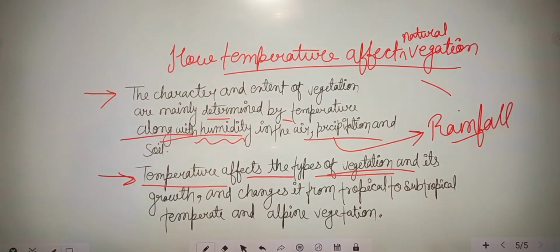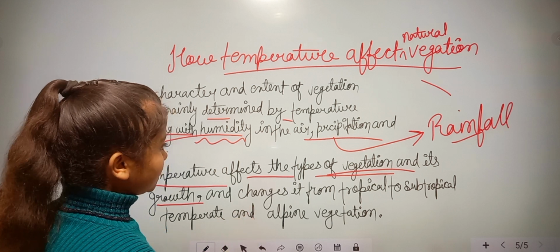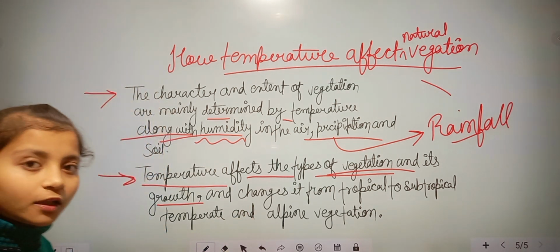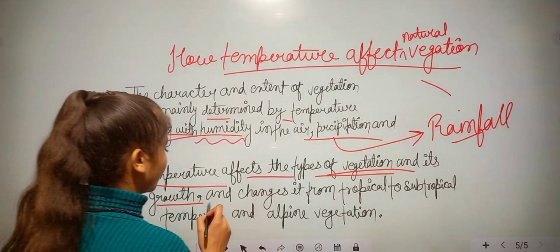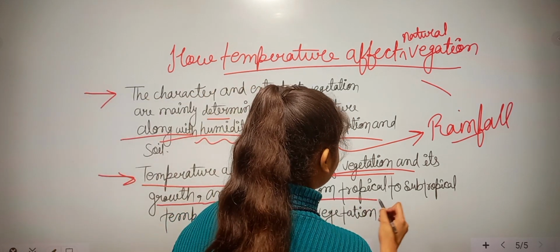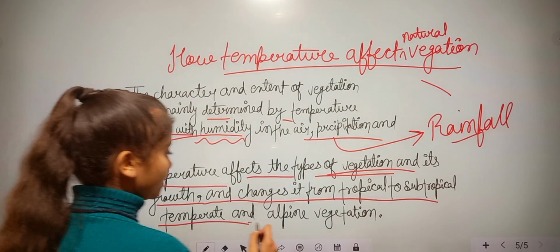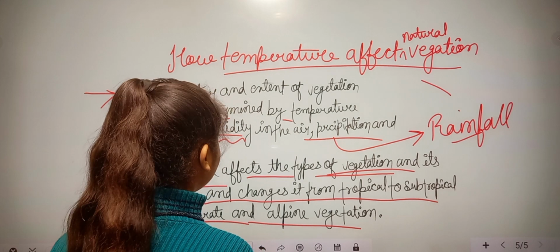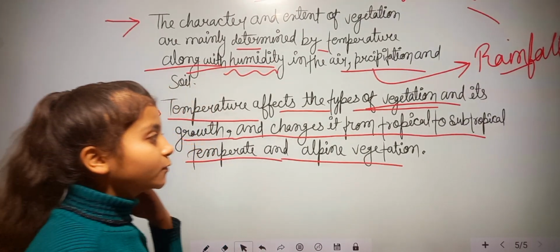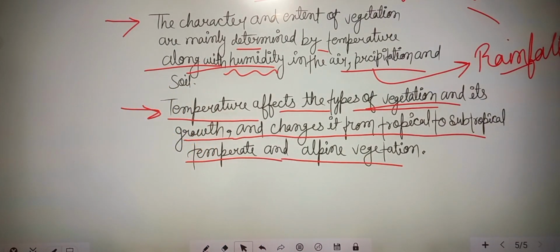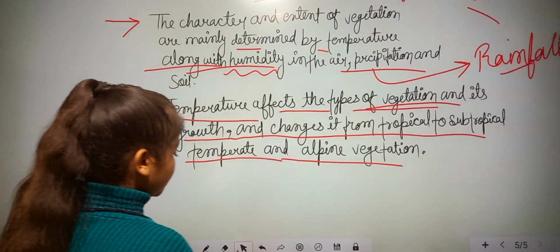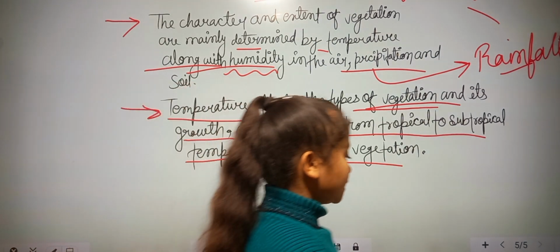I have already said that temperature affects the natural vegetation and its growth. It also changes it from tropical to subtropical temperate and alpine vegetation. Okay. So these are the factors affecting natural vegetation.